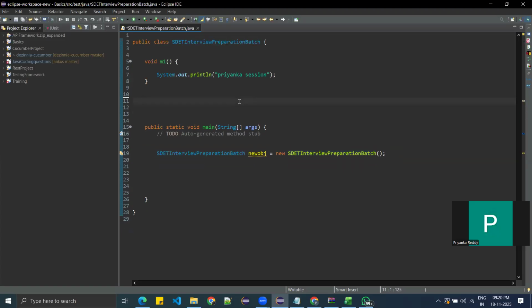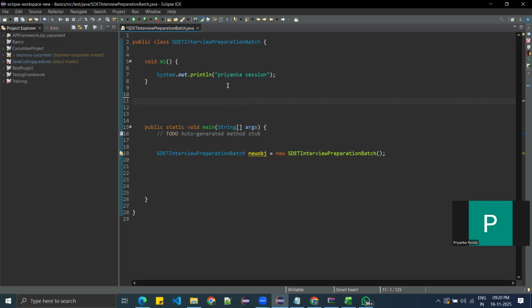So let's repeat again. The constructor name and class name should be the same. A constructor is able to take parameters. A constructor should not return any type. A constructor should not have any return type. That is what it means with the constructor.